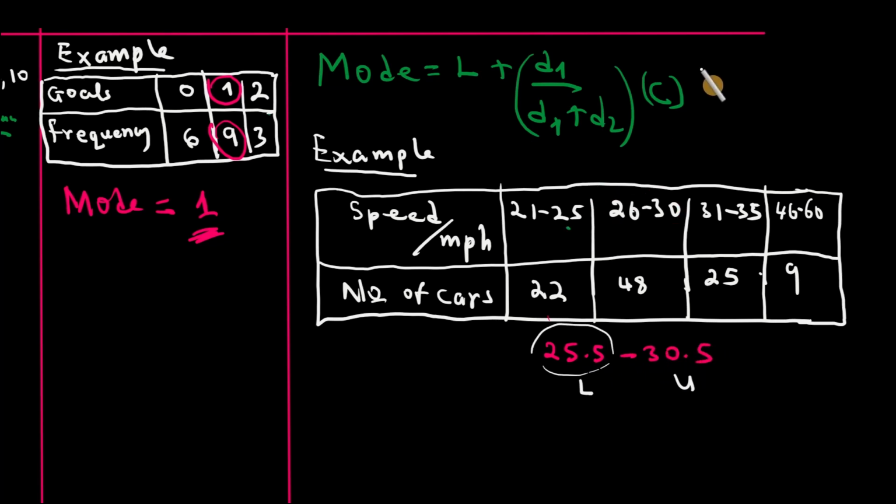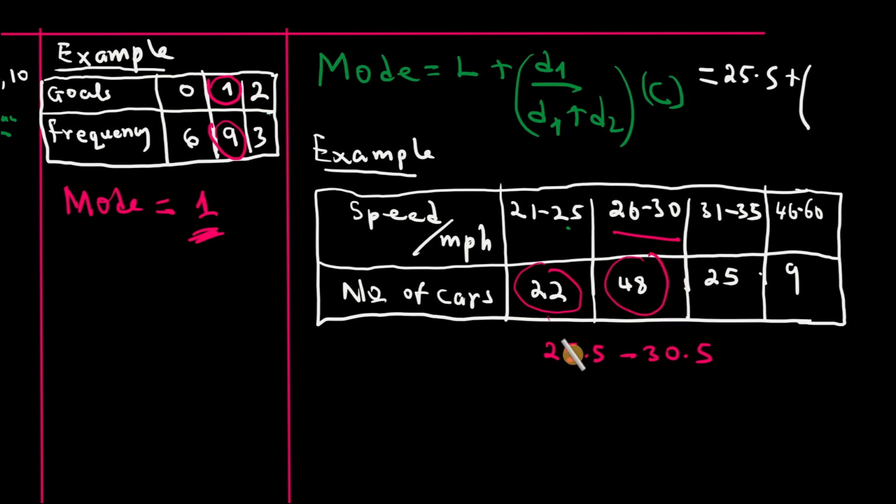From the formula, the mode is equal to the lower class boundary, which is 25.5, plus D1, which is the difference between the frequency of the modal class and the frequency of the adjacent lower class. The adjacent lower class is the class to the left of the modal class. This is the modal class. The adjacent lower class is this one, and its frequency is 22, and the frequency of the modal class is 48. So D1 is equal to the difference between 48 and 22, and that difference is 26.